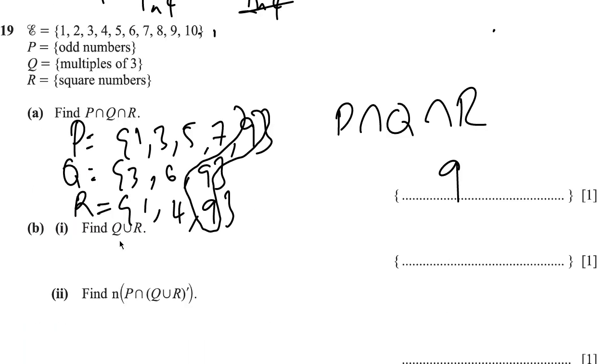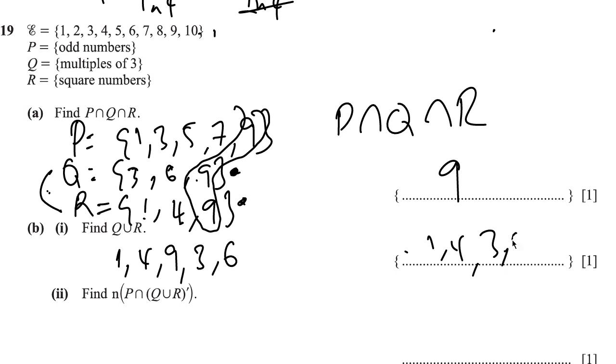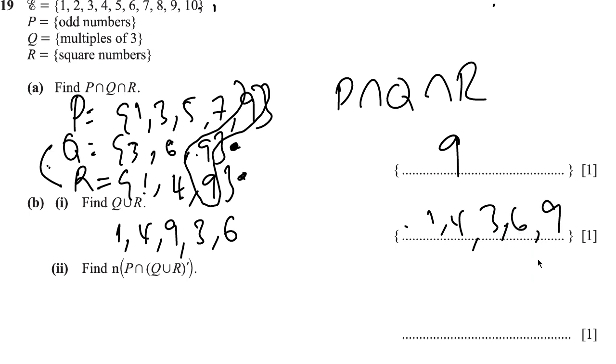Now it says find Q union R. So we're merging the elements of Q with that of R. And that's going to be 1, 4, 9, 3, 6. We don't have to repeat elements, we're just merging the two together. So 1, 4, 3, 6, 9. We're bringing them together, and that is it.